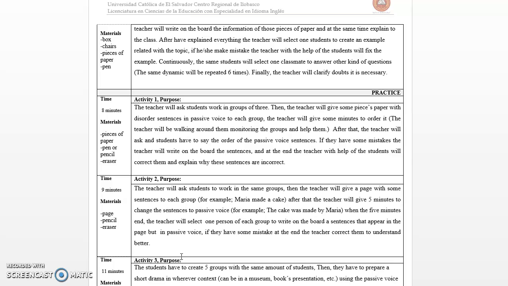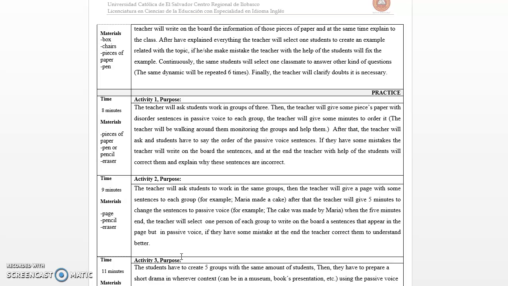After that, the teacher will ask the students to say the order of the passive voice sentences. If they have some mistakes, the teacher will write the sentences on the board, and at the end, the teacher with the help of the students will correct them and explain why these sentences are incorrect.